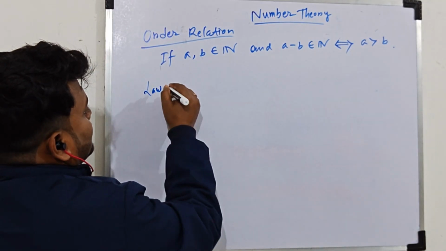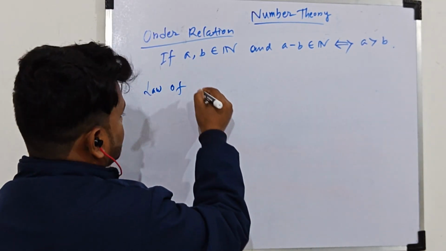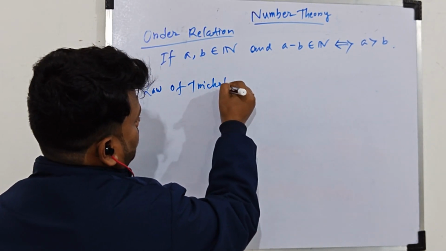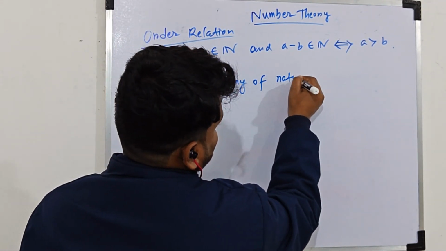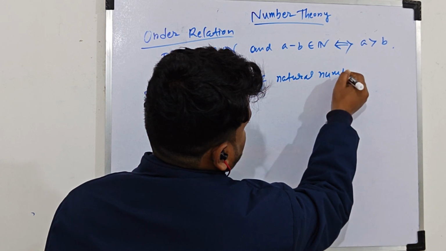Another thing is the law of trichotomy of natural numbers.